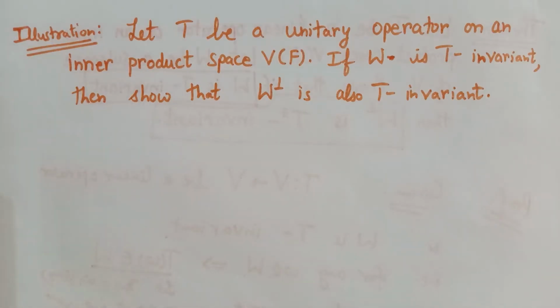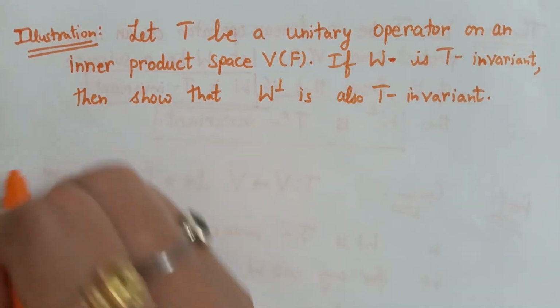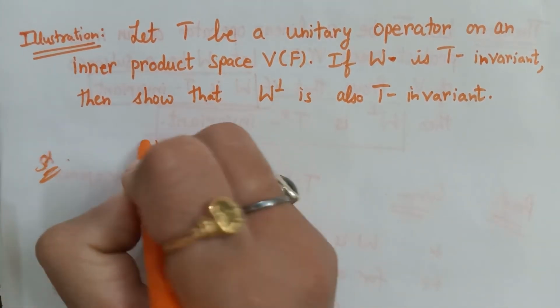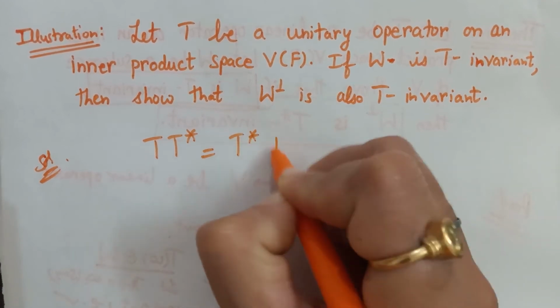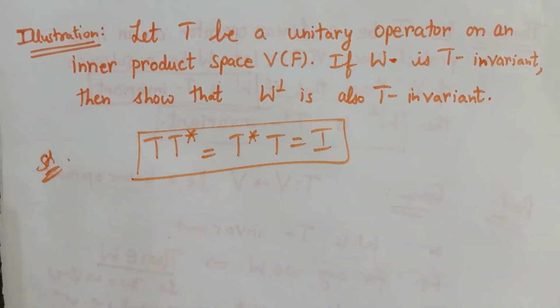Now let us consider an illustration on this topic. Let T be a unitary operator. So here T is a unitary operator, that means T will commute with its adjoint. This condition is given.